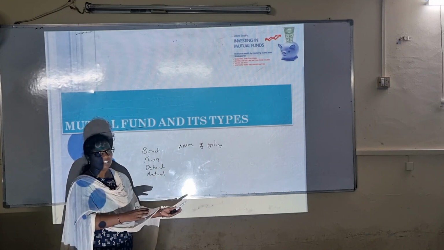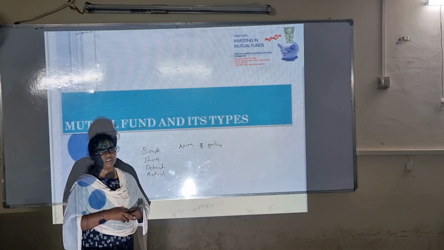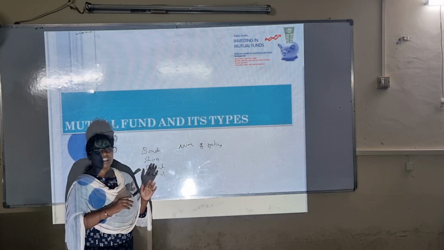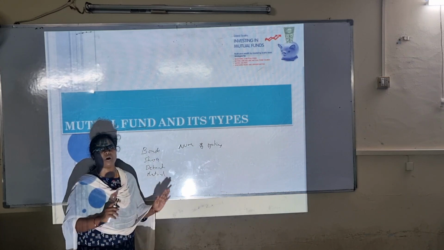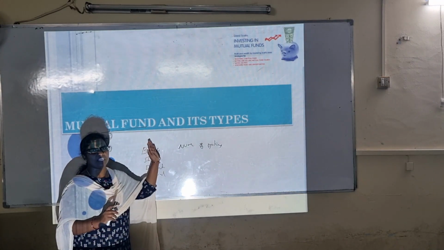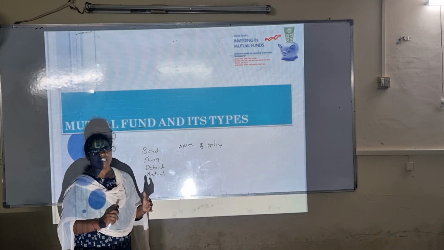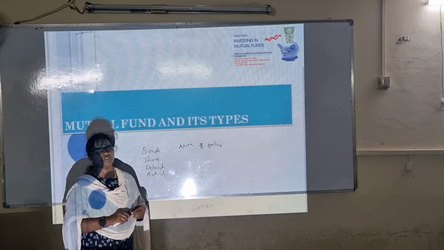So if you invest in one scheme, there will be availability of n number of schemes. So like this, there will be no confusion for investors who prefer investing in mutual funds. So that is why we should know more about mutual funds.